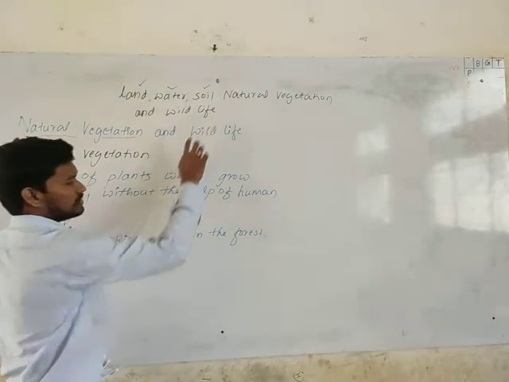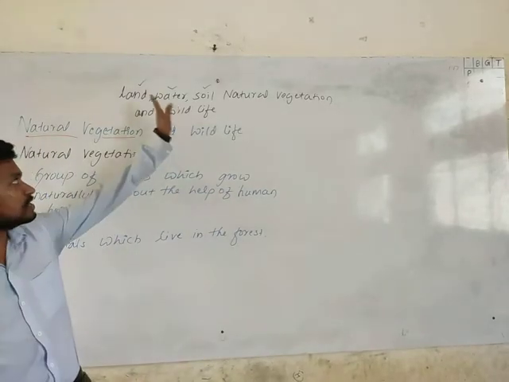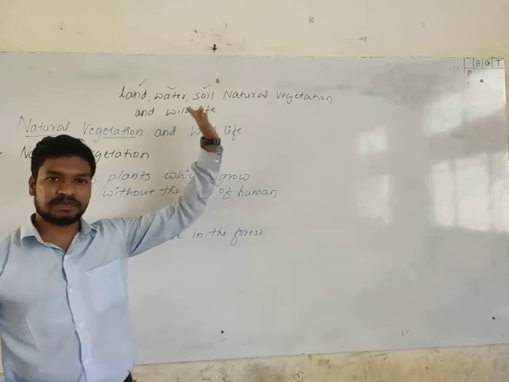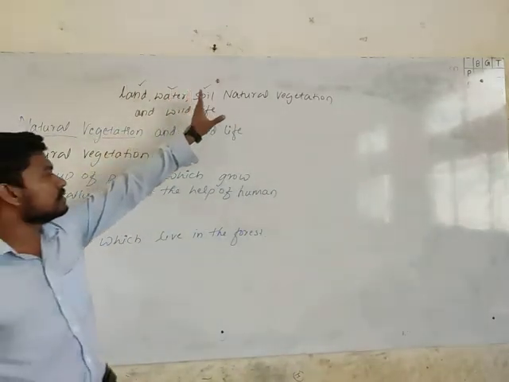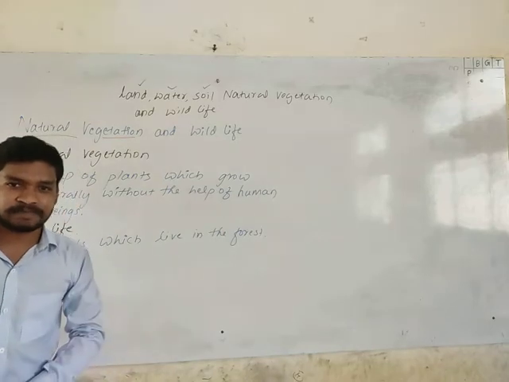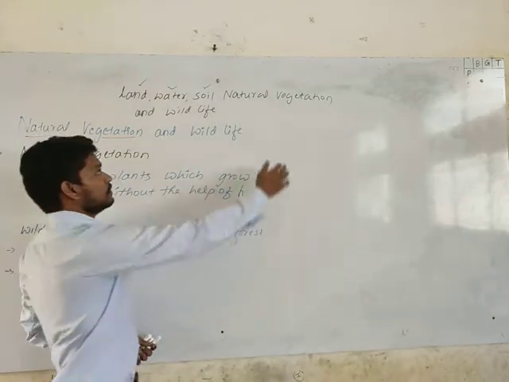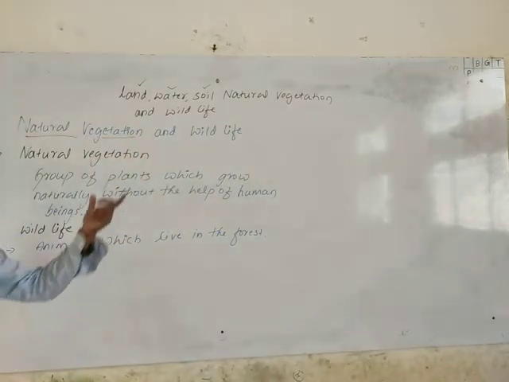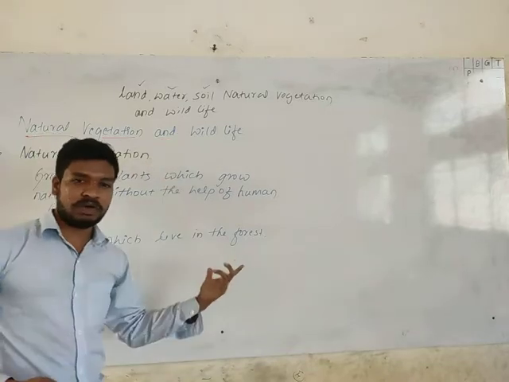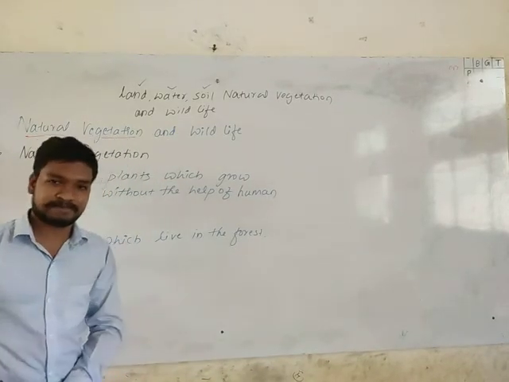Yes. We will move to the next point. Both natural vegetation and wildlife have life. So till now, the concepts in the chapter are all about land, water, soil, natural vegetation, and wildlife. Among these, land, water, and soil don't have life. We discussed all three of these concepts. Now we are discussing natural vegetation and wildlife. These two are examples of natural resources with life.